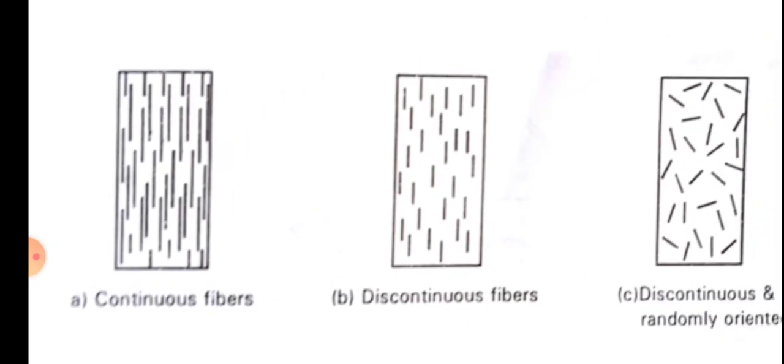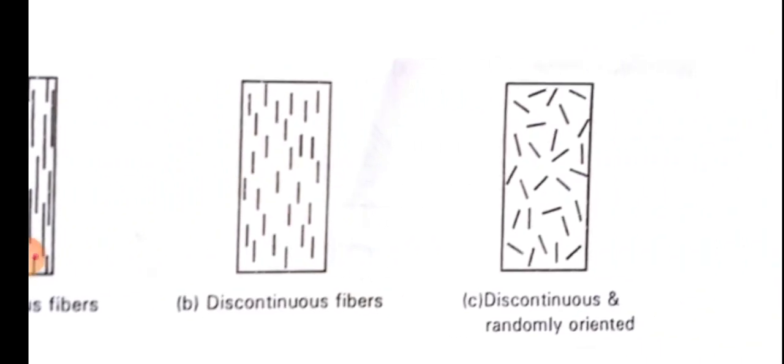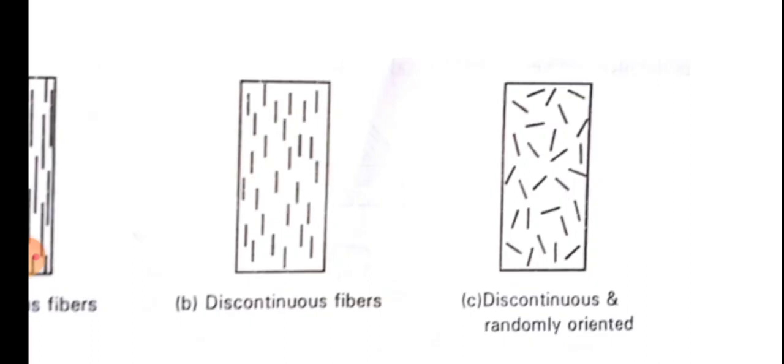Discontinuous fibers means the fibers will again be placed in order, but they are not continuous in nature. As you can see the difference between the first sketch and the second sketch, they are placed straight, but not placed one after the other immediately. They are discontinuous in nature. The length could be shorter and placed at different places, not very close to each other. The third one is discontinuous and randomly oriented.